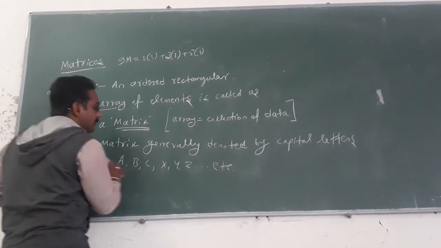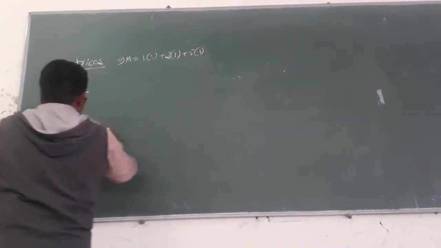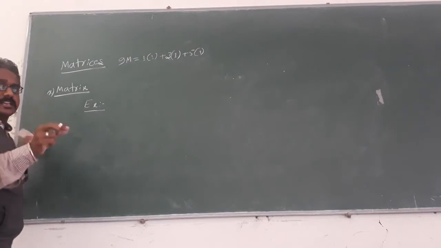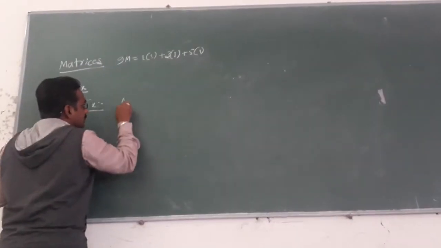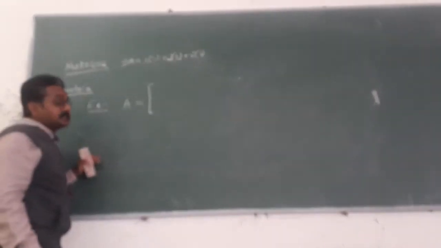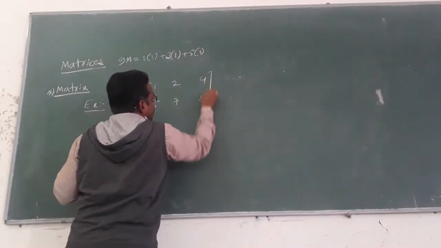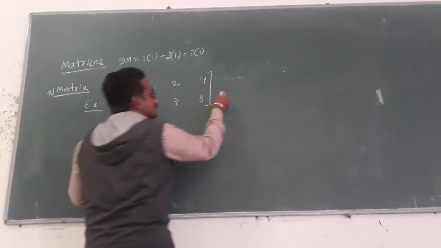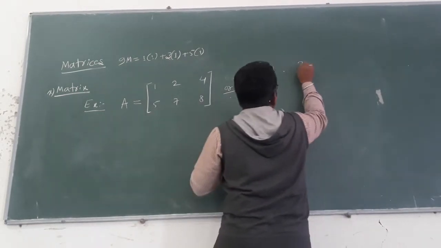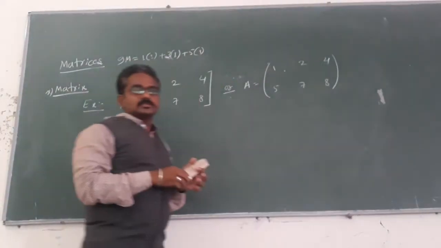Let us see some examples now. We will come to know what actually a matrix is. Already we mentioned matrix is generally denoted by capital letters. A is the matrix. See here how I am going to represent that: 1, 2, 4, 5, 7, 8, in brackets. Or we can represent A equal to 1, 2, 4, 5, 7, 8 with the other brackets.